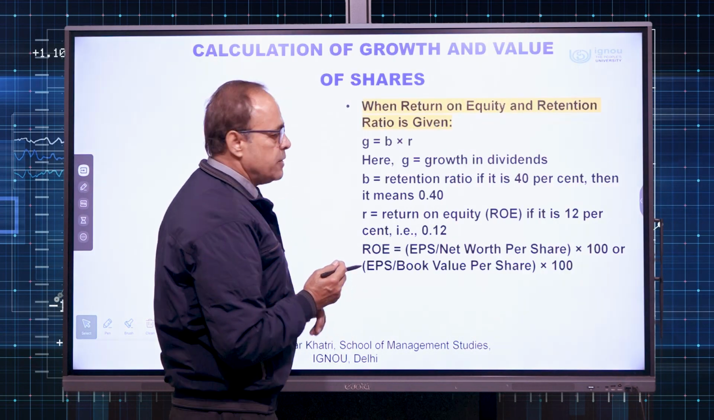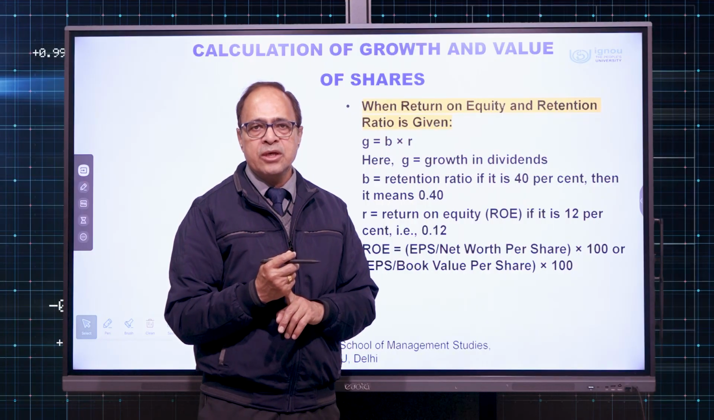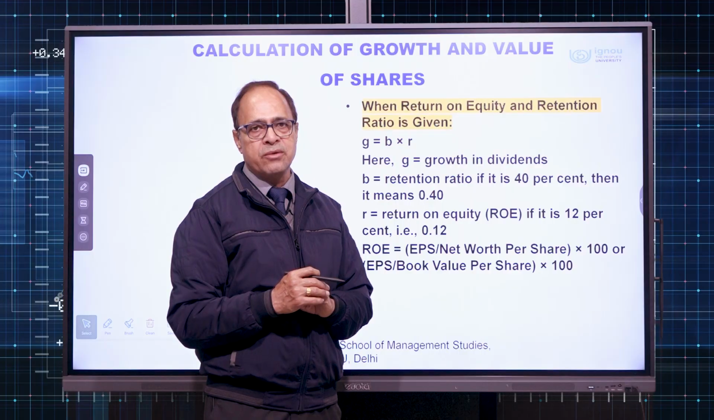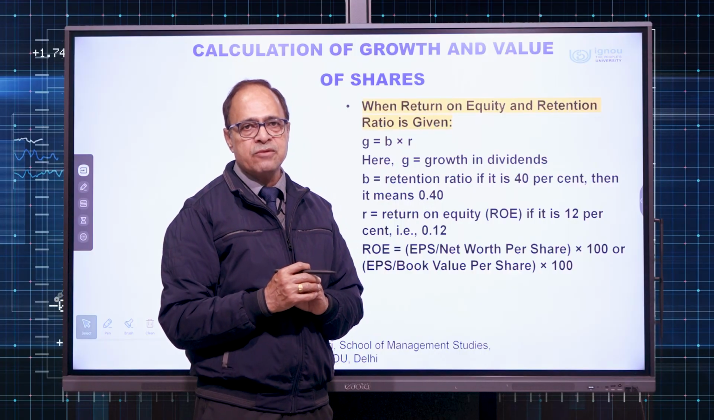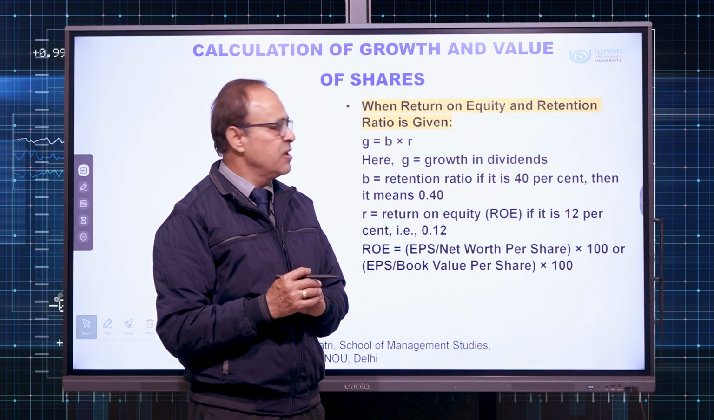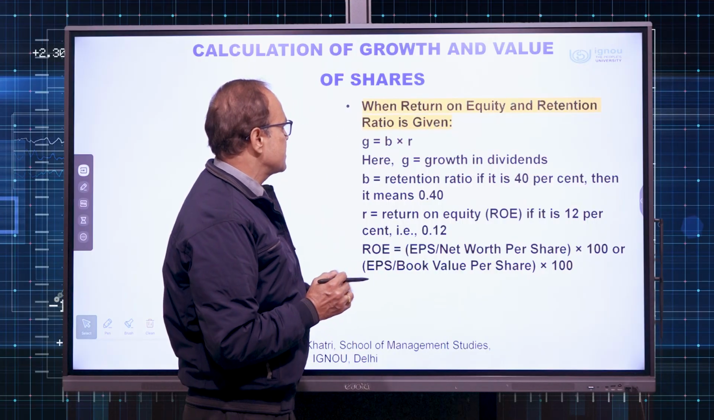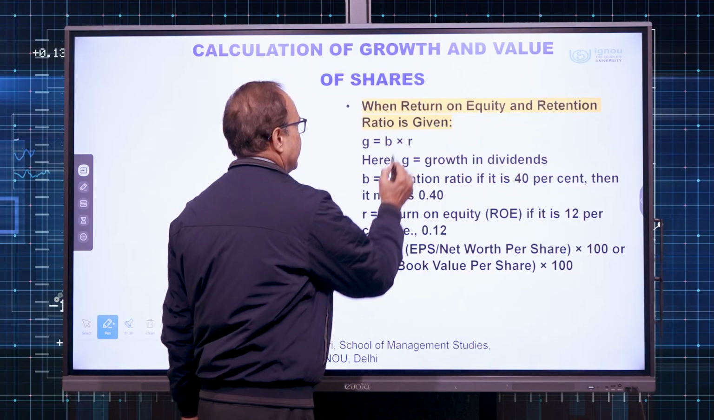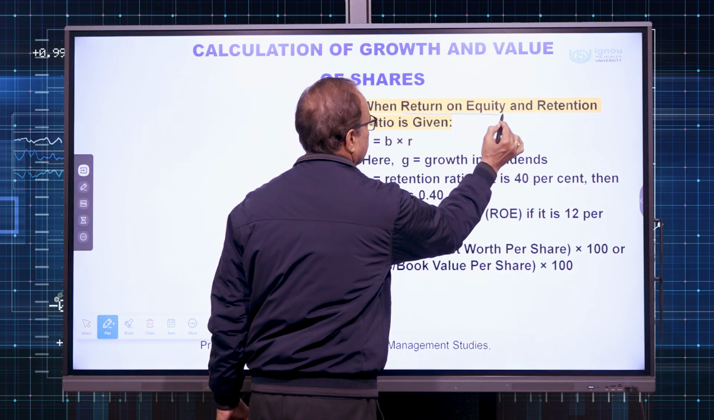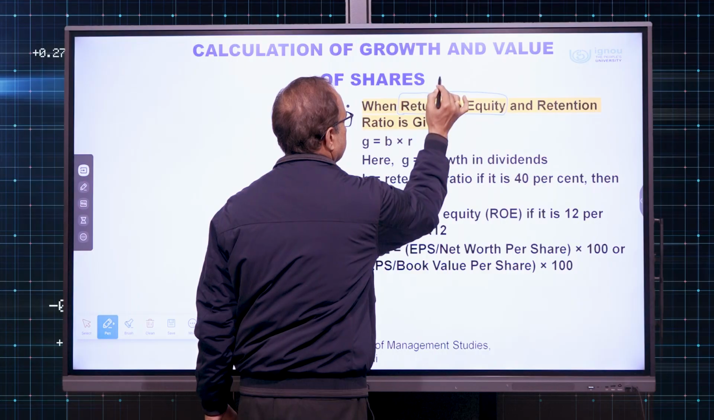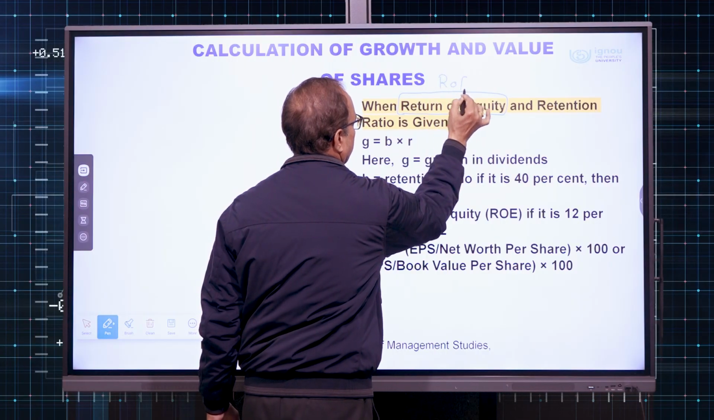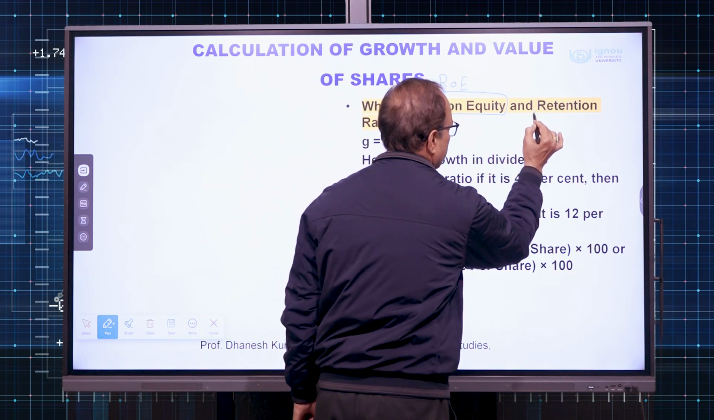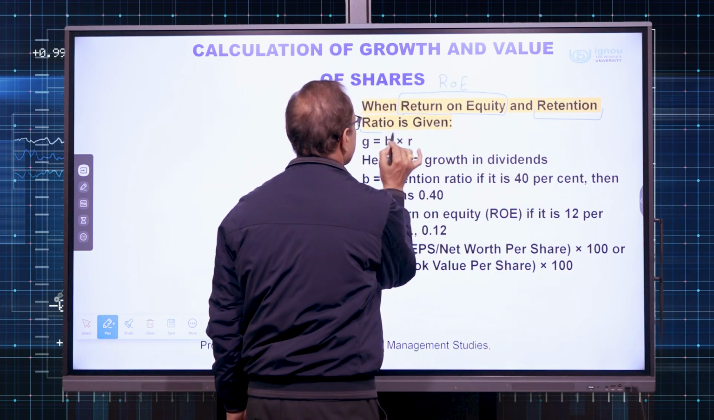Let us proceed further. Sometimes in the numerical we might not be given the constant growth rate in dividend, but certain other parameters will be given to calculate the growth. Now, what are the parameters? When return on equity is given, that means how much earning the company is making on the equity, ROE is given. And another thing is given, retention ratio. Now, what is this retention ratio?